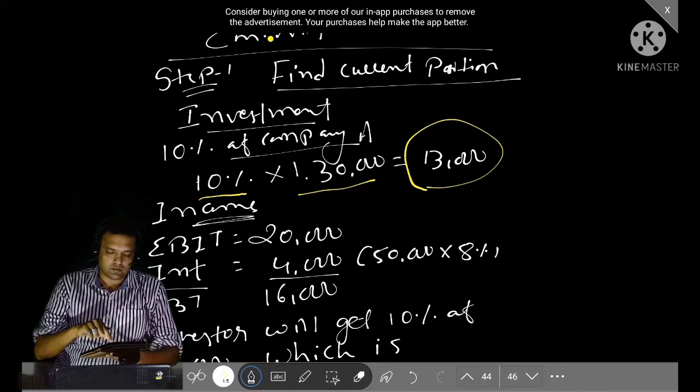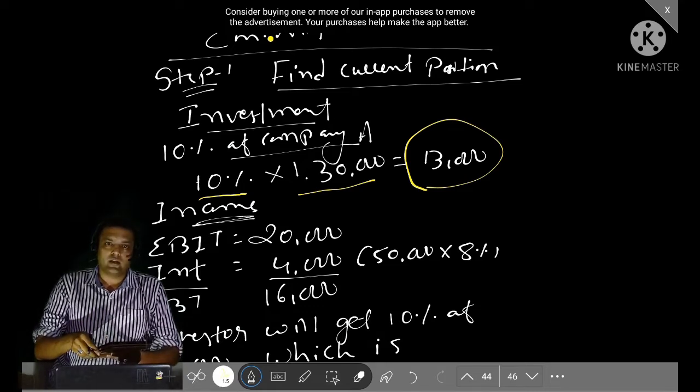So the current position as far as investment is 13,000. Right now my investment in company A is 13,000 rupees. Percentage is given, so I find the investment in rupees, which is 13,000.